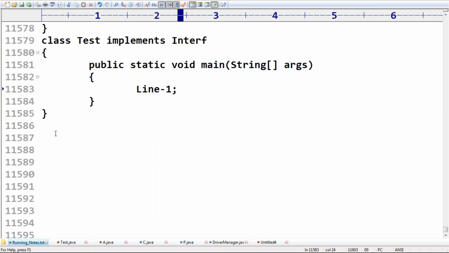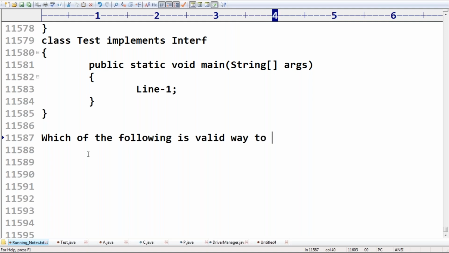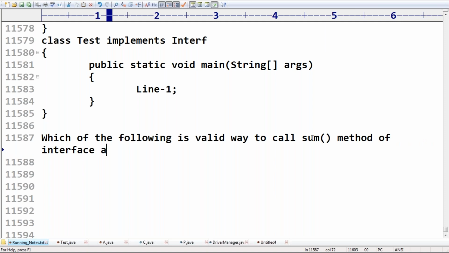Which of the following is a valid way to call the sum method of the interface at line one?